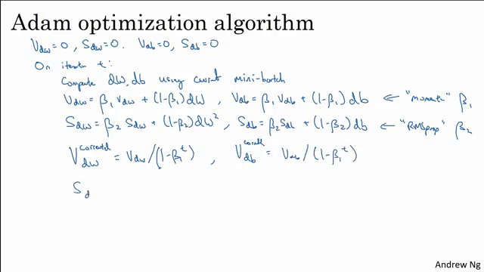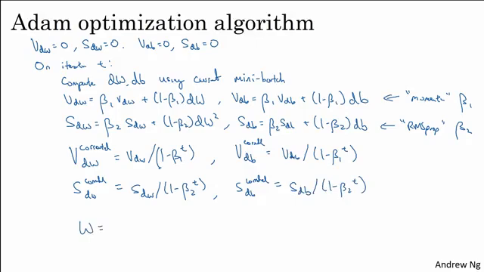And then similarly, you implement this bias correction on S as well. So that's SdW corrected equals SdW divided by 1 minus beta 2 to the t, and SdB corrected equals SdB divided by 1 minus beta 2 to the t.